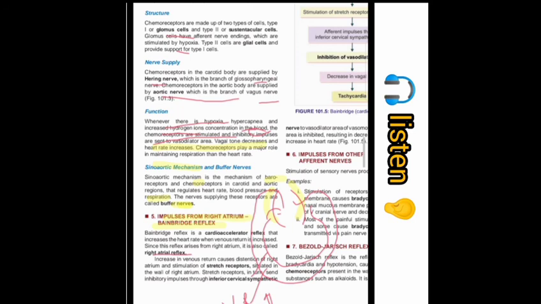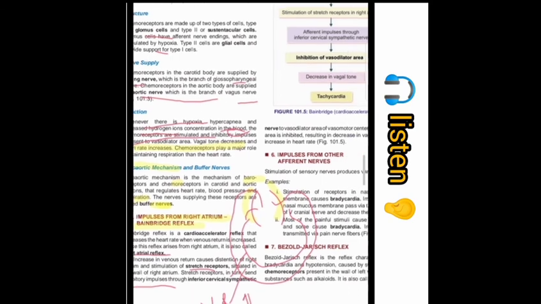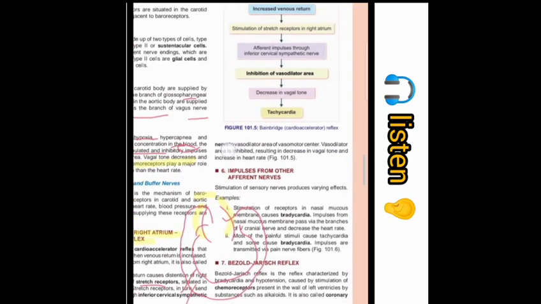How? There is a stretch receptor present in the right atrium. When more and more blood volume enters the right atrium, the stretch receptor is stimulated and gives an inhibitory impulse to the inferior cervical sympathetic nerve, which we discussed before. This nerve is a sensory nerve which gives the impulse to the vasodilator area of the vasomotor center.